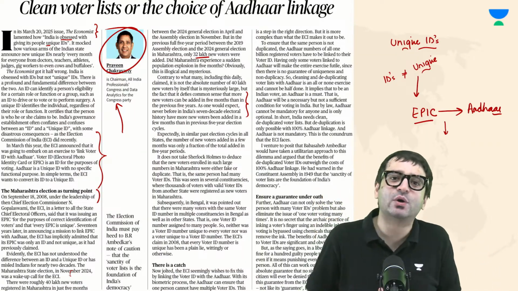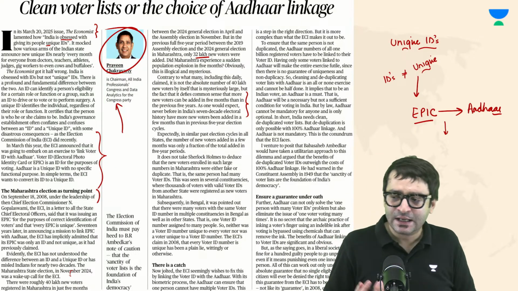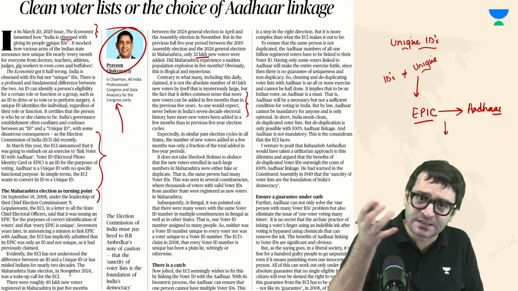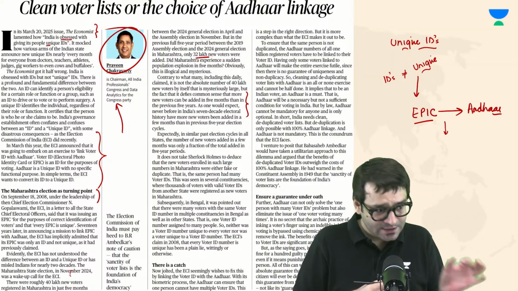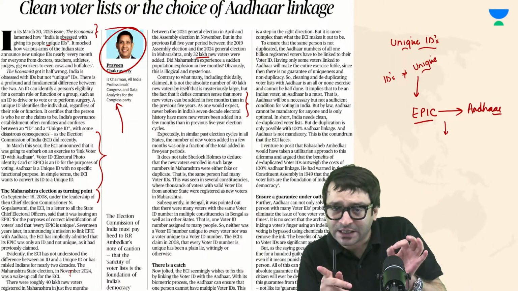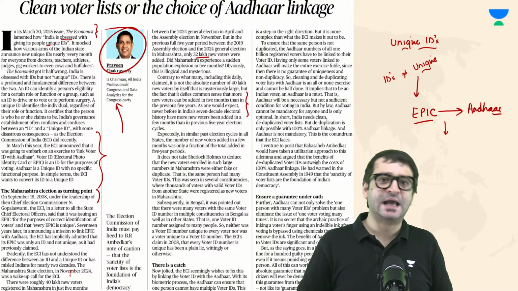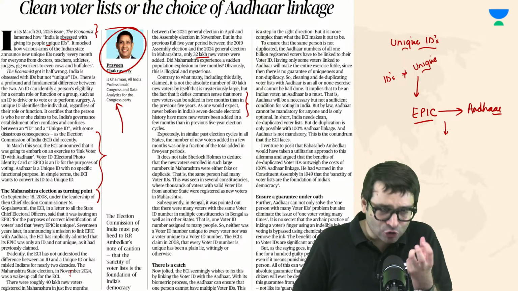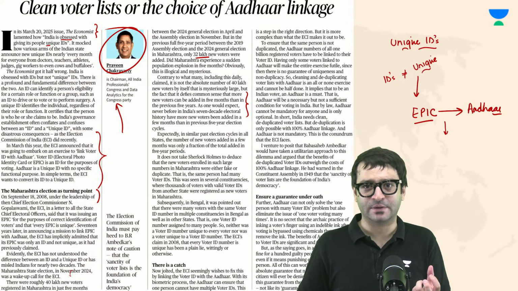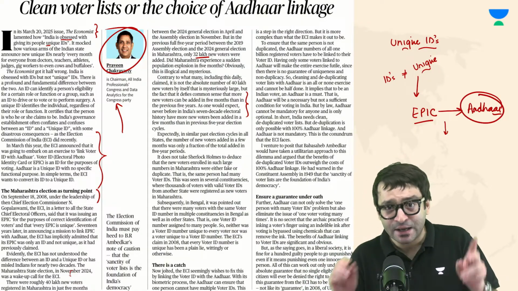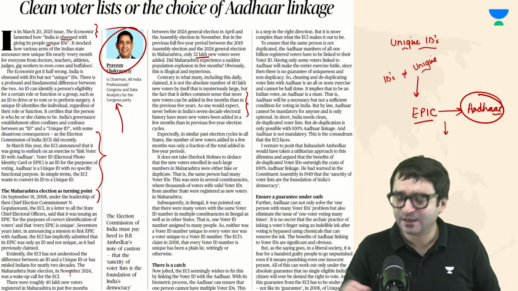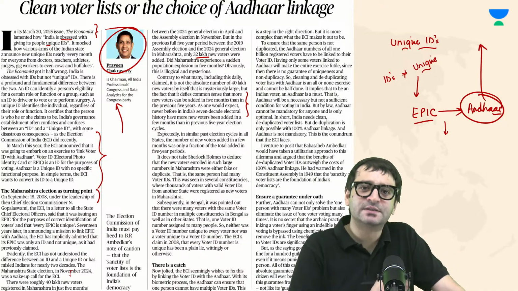This raises troubling questions, which may mean that voters from different states are being added as voters in Maharashtra, or the same voter is registered multiple times. That means there is duplication. And the Election Commission of India says the solution to this duplication problem, one person having more than one voter ID card, is to link it with Aadhaar, because if Aadhaar is unique, it will remove the duplicates.